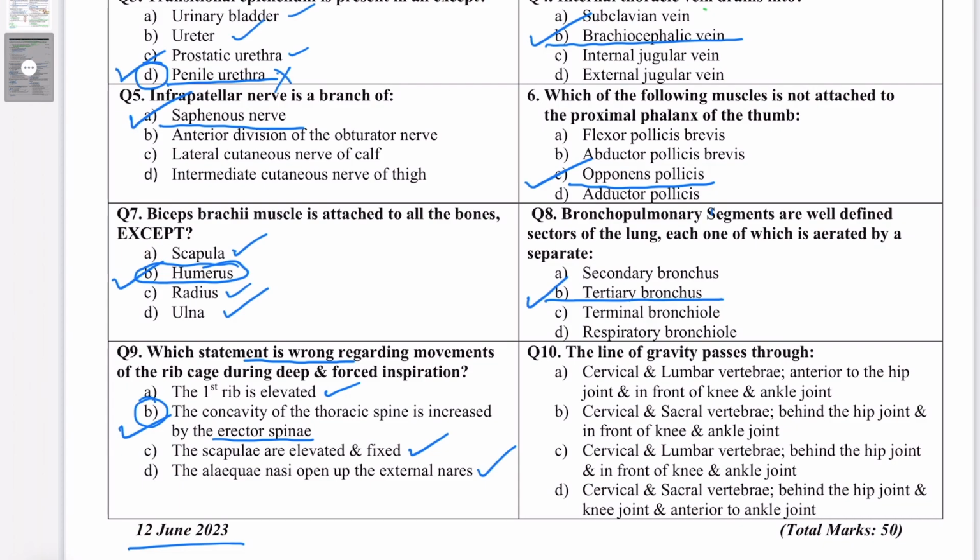Right now, just remember that this line of gravity will pass through the cervical and lumbar vertebrae because these are the two segments of the spine which have an anterior convexity, and that's why these two are called the secondary curvatures of the spine. And remember, that's why it will pass behind the hip joint, but it will pass in front of the knee and ankle joint. So the answer here is C. And it is done.